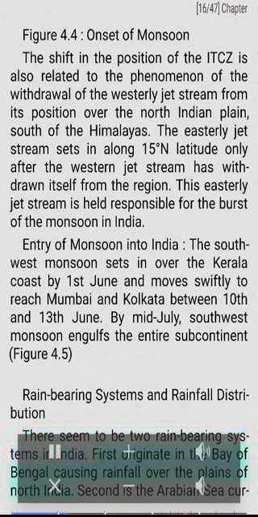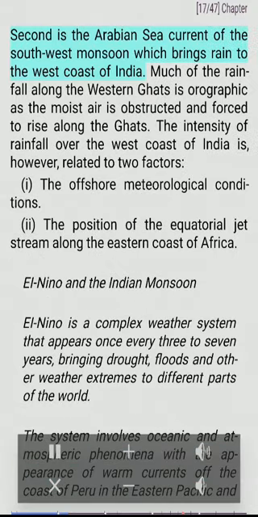There seem to be two rain-bearing systems in India. First originate in the Bay of Bengal, causing rainfall over the plains of North India. Second is the Arabian Sea current of the southwest monsoon, which brings rain to the west coast of India. Much of the rainfall along the Western Ghats is orographic as the moist air is obstructed and forced to rise along the Ghats. The intensity of rainfall over the west coast of India is, however, related to two factors: i. The offshore meteorological conditions. ii. The position of the equatorial jet stream along the eastern coast of Africa.